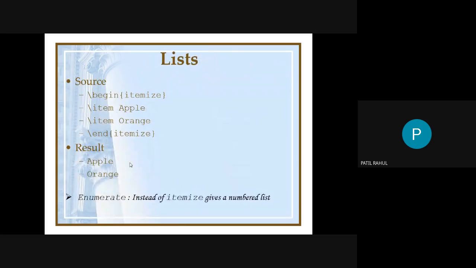If you want to make a list, which command do you use? The itemize command is used. If you want to prepare a list, start with slash begin itemize, slash item apple, and so on, so here a list of apple and orange is prepared. This is the command for preparing a list. Or you can use enumerate. Instead of itemize, you can use the enumerate command for preparation of a list.